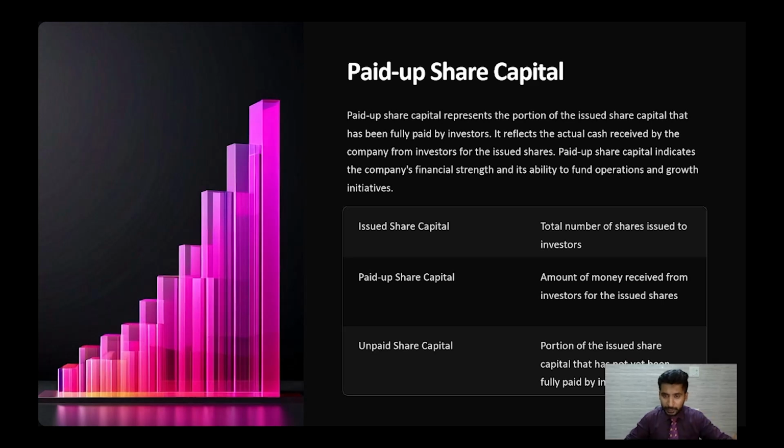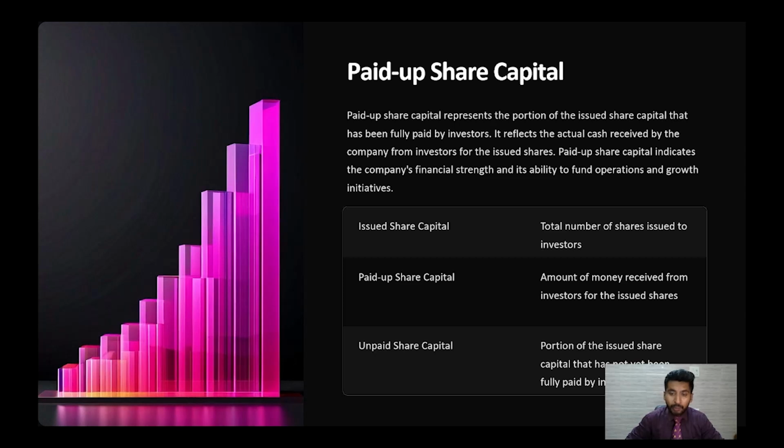First of all is the issued share capital. The number of the shares that is issued to the investors out of authorized share capital. Second comes the paid up share capital. What is paid up share capital? It's the amount of the money which is received from the investors for the issued shares. Part of the issued shares, but which is received by the company.